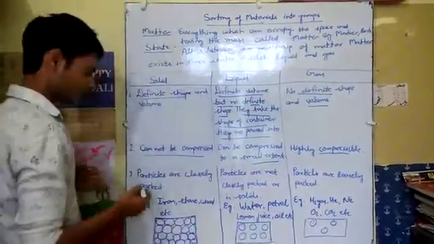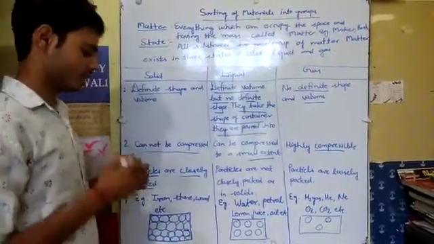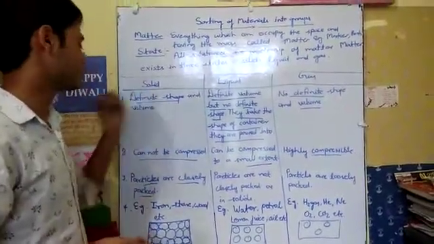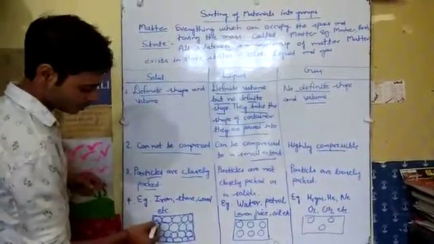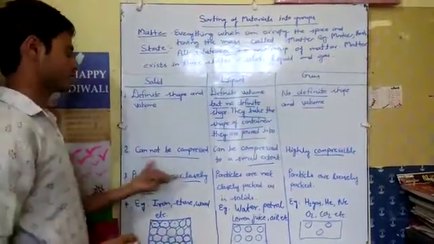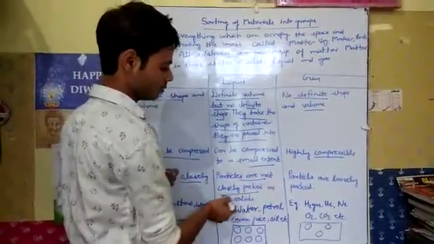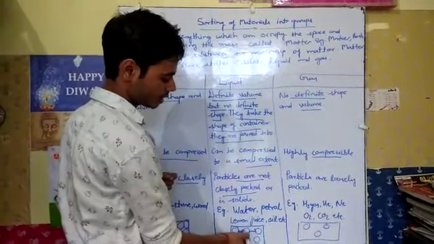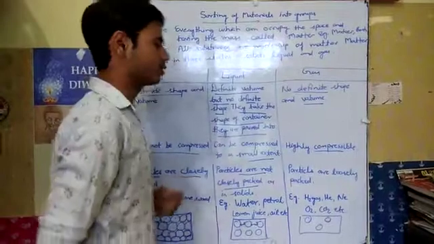And now the third property is how closely the particles are packed. What are particles? We can say molecules. So the molecules in a solid are closely packed. If we see in this figure, the molecules are placed closely to each other. So particles are closely packed in solid, and in liquid the particles are not closely packed. As you see in this figure, there is a space between the particles.